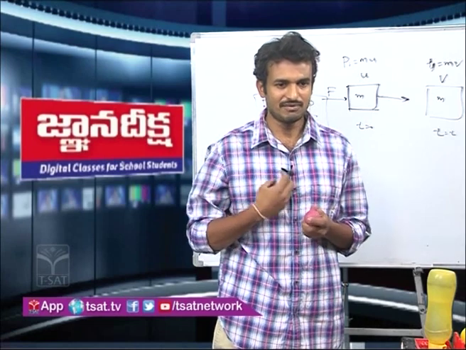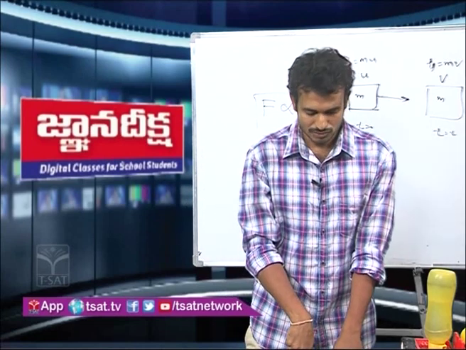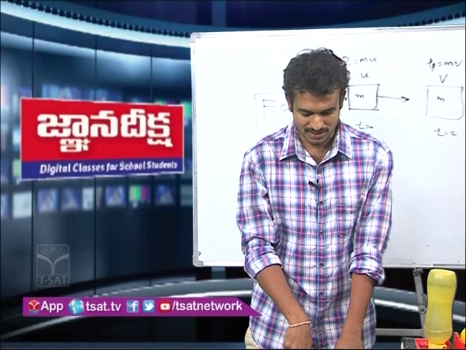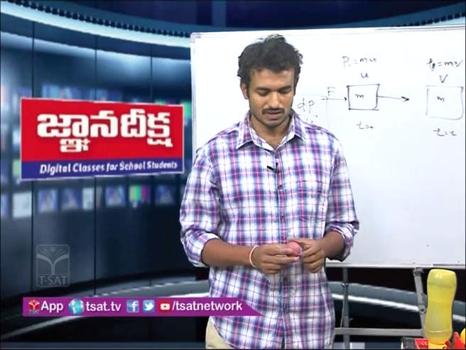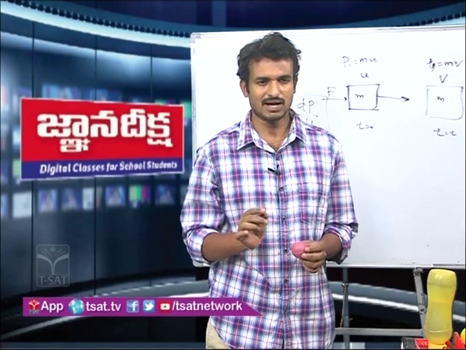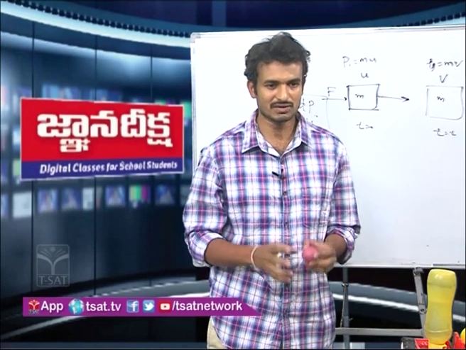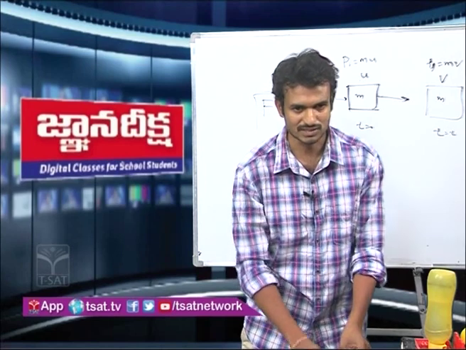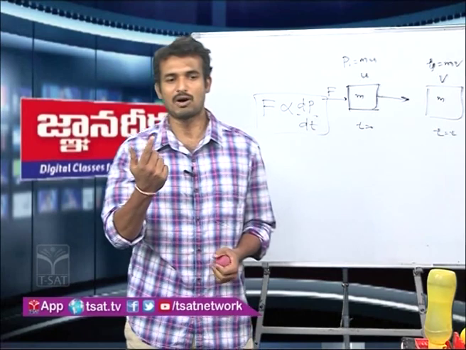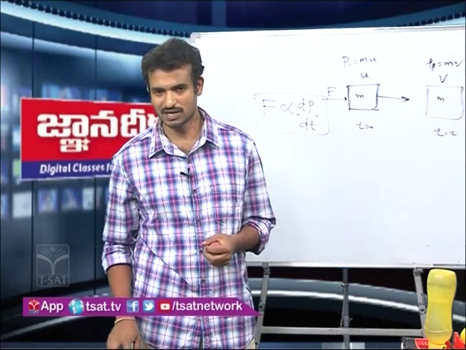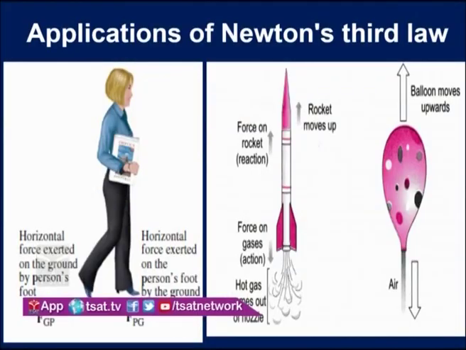See, because of my force, it is going towards the surface and hitting it. Now why is it bouncing back? Because of the applied force due to the surface. So if the ball hits the ground, then the ground also hits the ball in the upward direction. This is what is called an action-reaction pair.